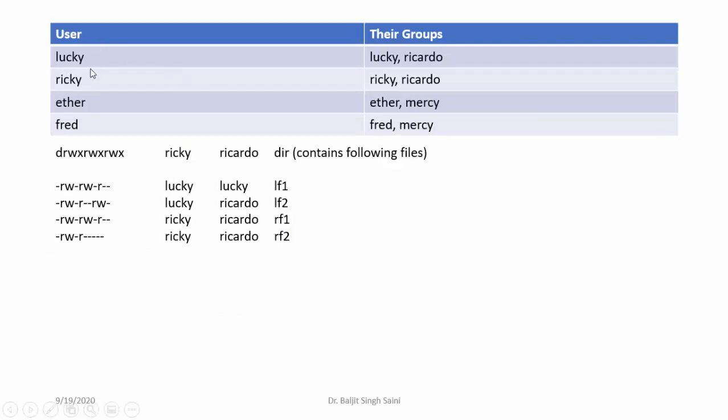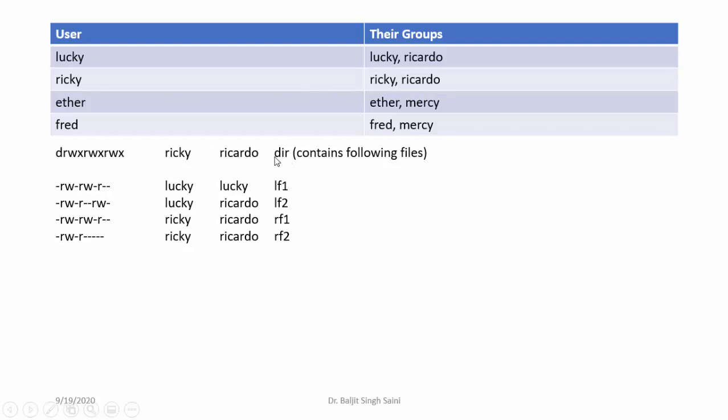The user column lists all the users in the system. So there are 4 users. The groups column lists the groups to which any particular user belongs. So the Lucky user belongs to 2 groups, Lucky and Ricardo. The Ricky user belongs to 2 groups, Ricky and Ricardo. If you are just confused about the users and groups, how they are managed, just watch the videos on how to create users and how to create groups. That video will contain all the information regarding users and groups. Okay, so every user belongs to 2 groups.